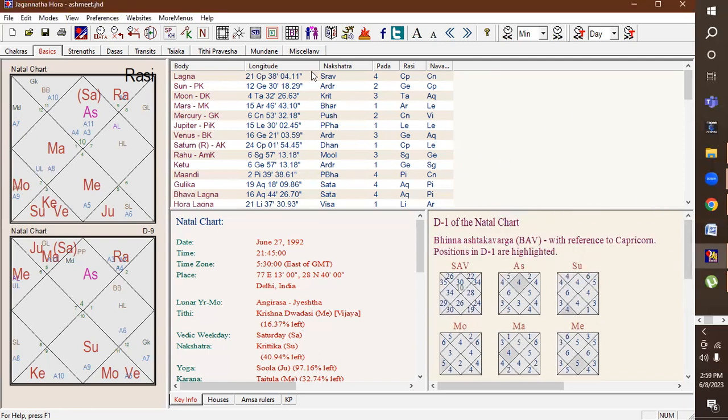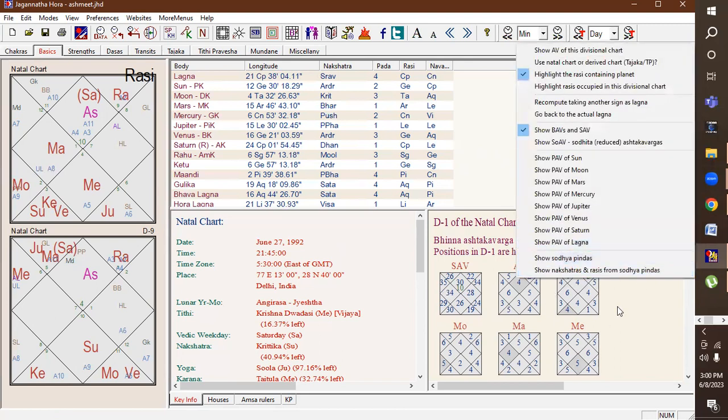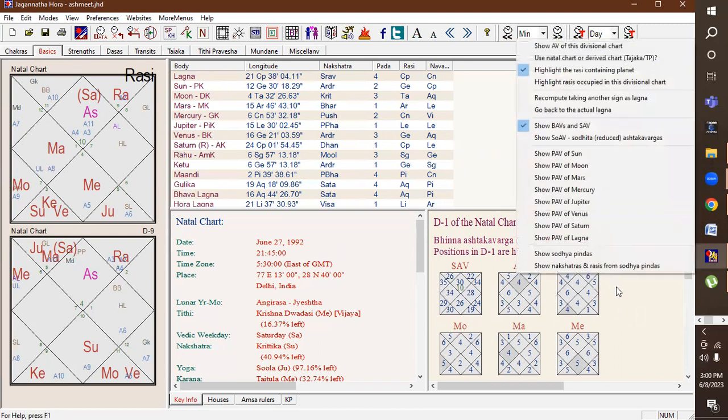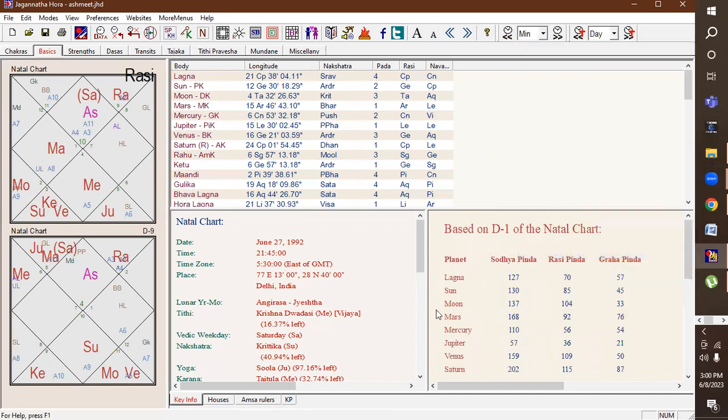So as per the process, the first step is to understand the Shodha Pinda of Venus and the Bhinnashtakavarga points of the seventh house from Venus. So first of all, let us go to the Shodha Pinda of Venus. You just right click and select Shodha Pinda.